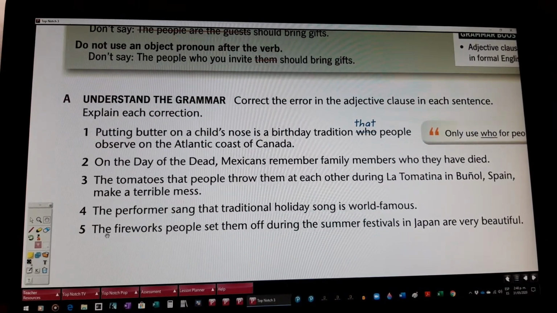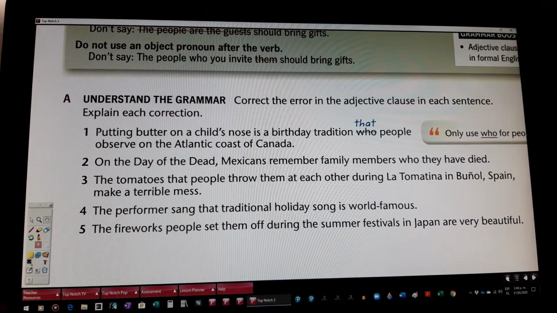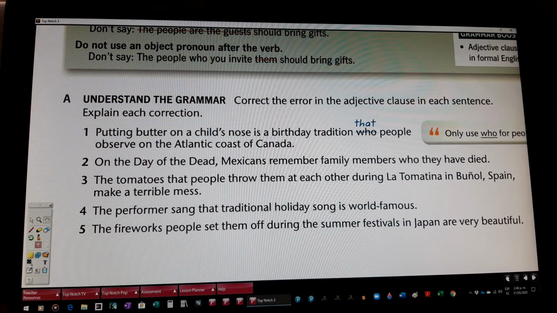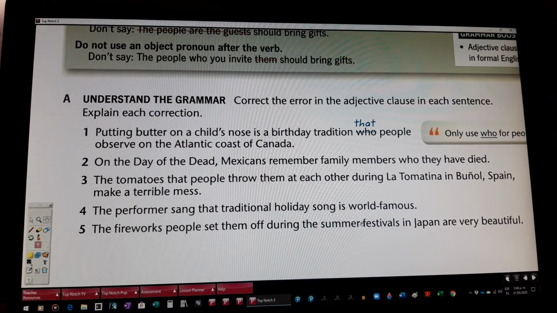And number 5, the fireworks people set them off during the summer festival in Japan are very beautiful. Okay, the fireworks. As this sent is not necessary, okay? Eliminate them. And the correct is the fireworks people set off during the summer festival in Japan are very beautiful, okay? Then it's not necessary.